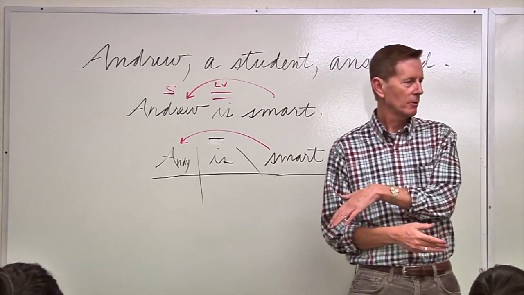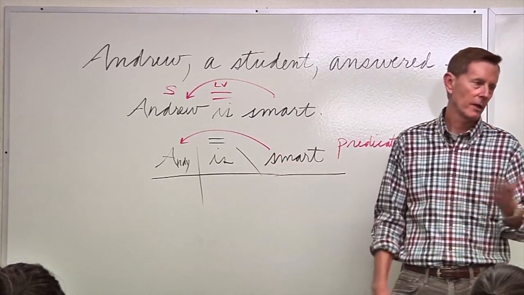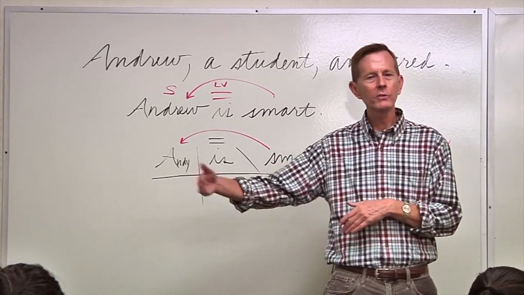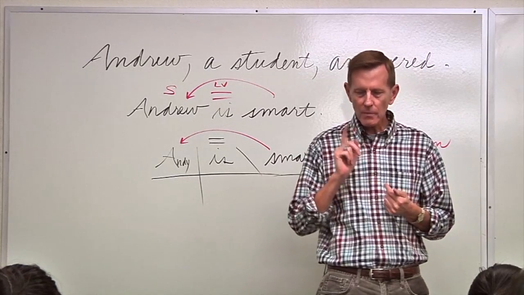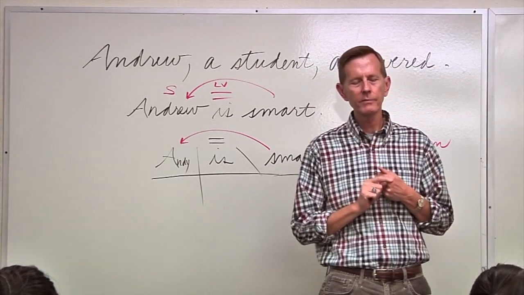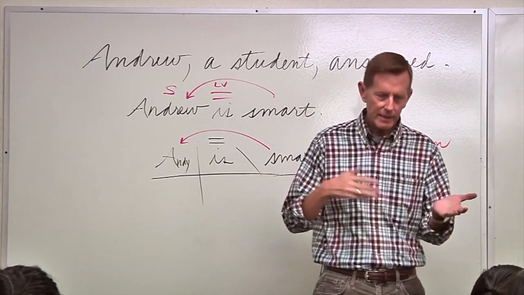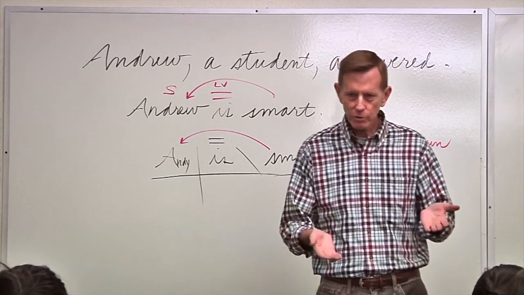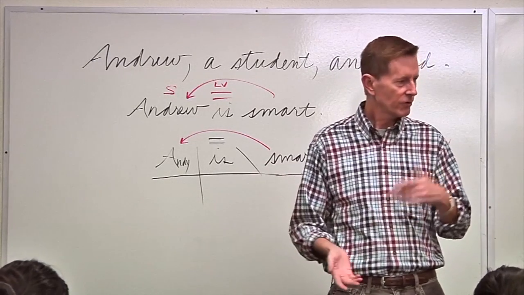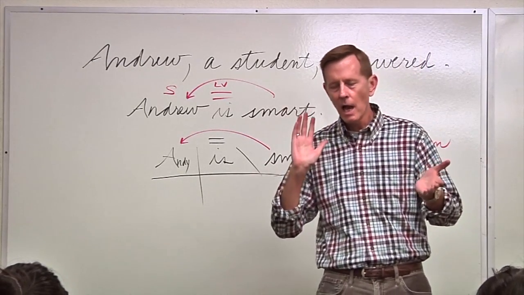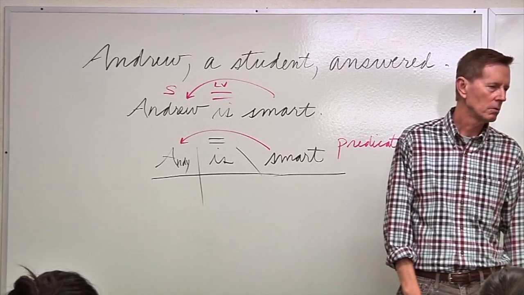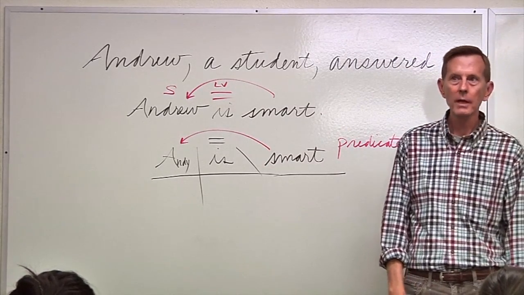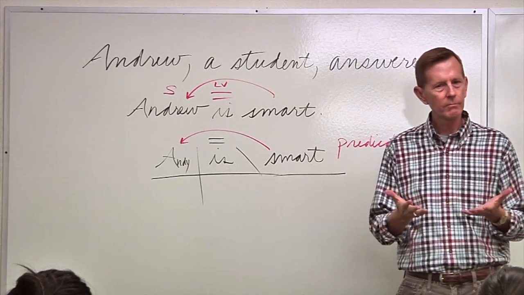Helping verb comes later because you can have a helping verb with a linking verb and a helping verb with an action verb. Helping is a division, a different kind of a verb, another category that comes later. But most basically, the division of all the verbs in the world is into linking and action. Action verbs are things you do, run, jump, sing, dance, eat. And linking verbs are nothing but an equal sign. They're a mathematical symbol. That's all they are. Okay, so really very easy.